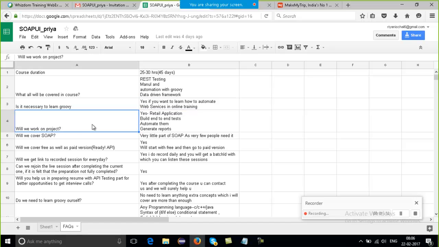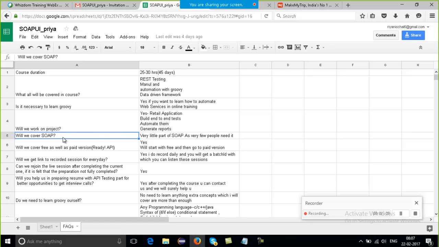Okay, and will we cover a project? Yes, surely I'm going to cover a complete project, as this is the retail application which I did mention here, and this is our inbuilt application with which we have a database connection and a complete GUI we do have, and the API testing we'll cover. Okay, don't confuse with the terms. It's, as I said, REST, manual, automation. Maybe some of you are just the starters or just the manual tester. Okay, so these all are the things, these are actually the jargon which I'll completely discuss.